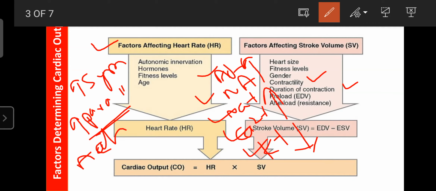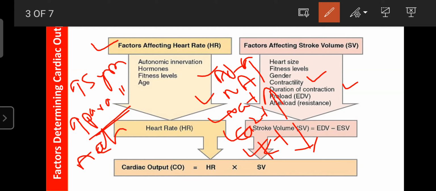It is also known as EDV, that is end diastolic volume. That is nothing but the degree of stretch before the heart contracts. How much the ventricles are relaxed and stretched out allows the filling of the ventricles before they contract.